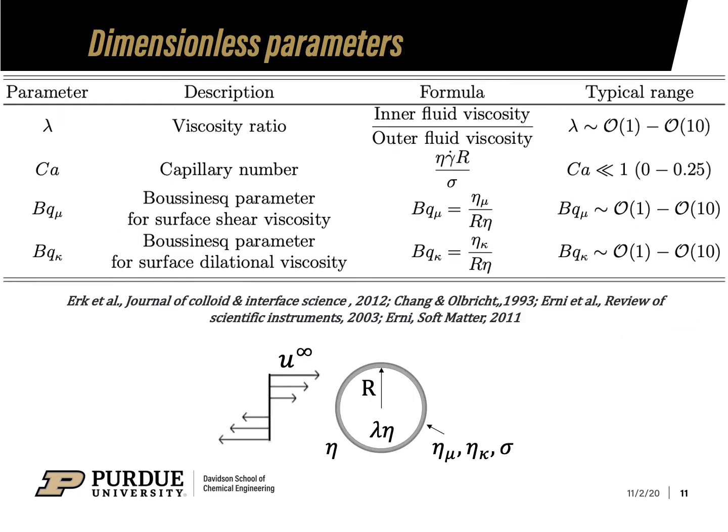The important dimensionless parameters for the problem setup are viscosity ratio lambda, capillary number, and the Boussinesq parameters for surface shear and surface dilational viscosity. The Boussinesq parameter measures the relative importance of surface viscous stresses to the bulk viscous stresses. The typical range of the parameters that are explored in this study are also listed here. These represent the practical values of these parameters found in some experimental studies.